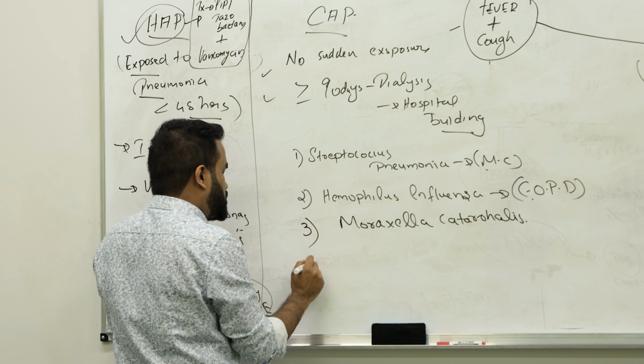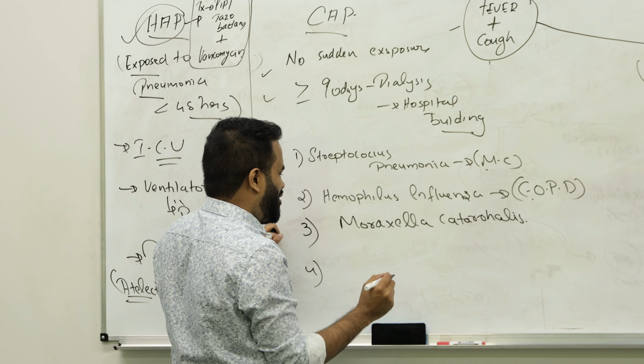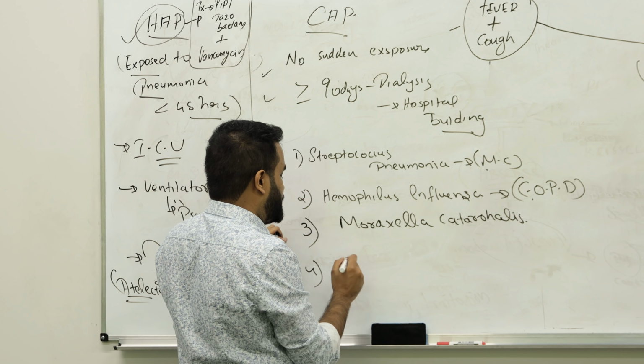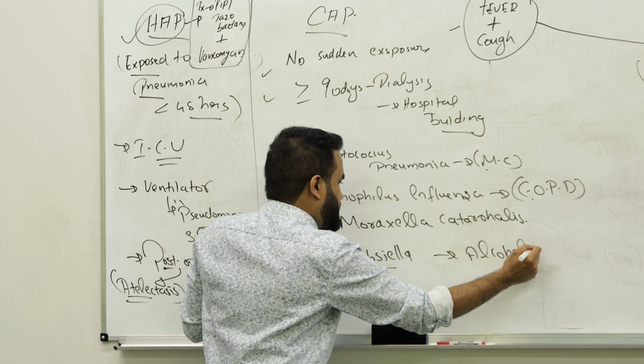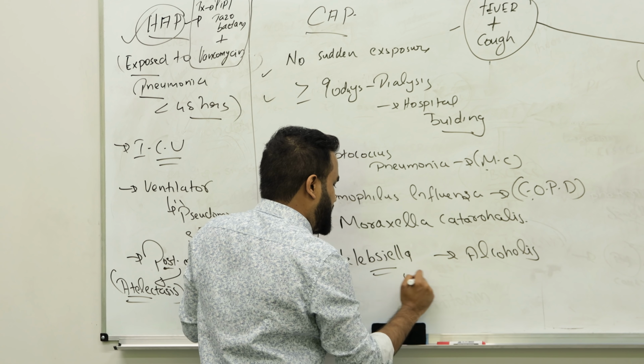Then it can be caused by Klebsiella pneumoniae. They are seen in alcoholics, and remember, there is a sputum here: currant jelly sputum. Their sputum looks like what? Currant jelly sputum. Then people who have Staph aureus, that is after a post-viral infection.